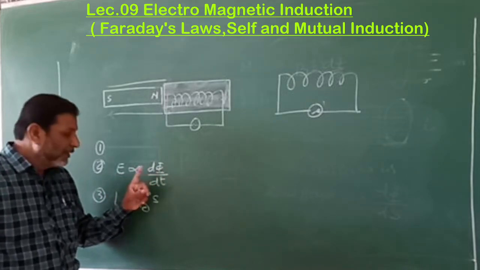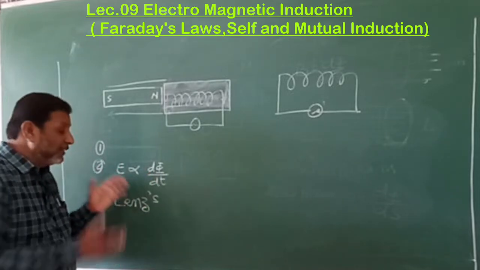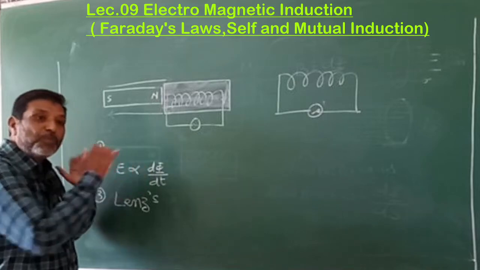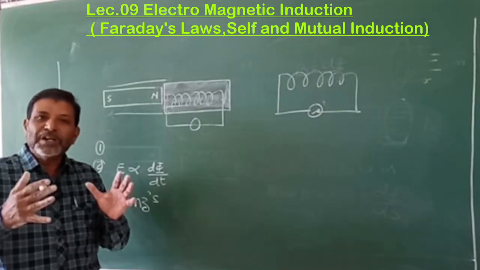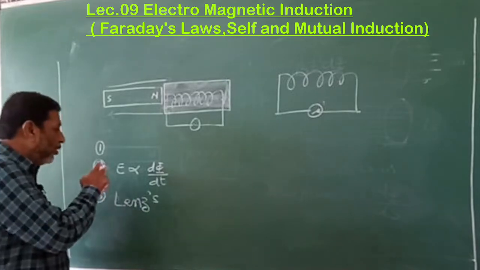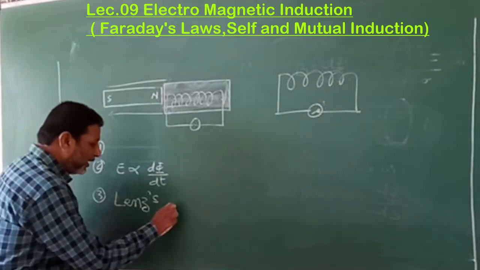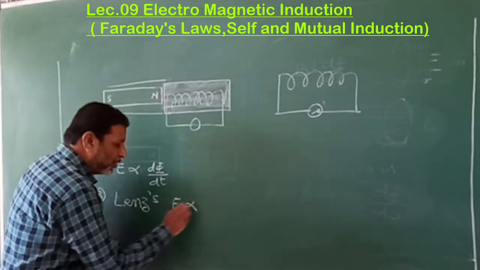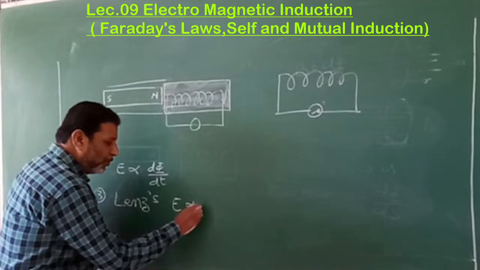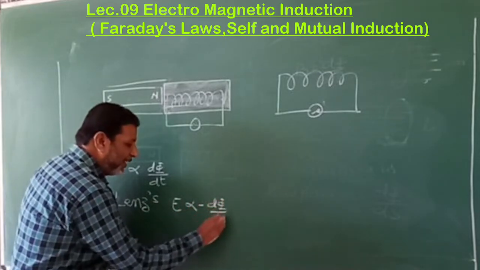Then he says that both are opposing. How will we represent this mathematically? When one is taken as positive, the other will be taken as negative. Hence, this is written as E is directly proportional to, and since it is positive, we put here a negative sign: minus d phi by dt.